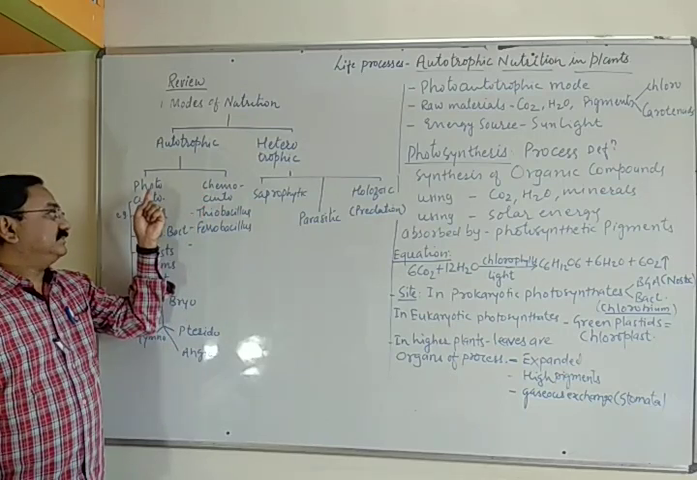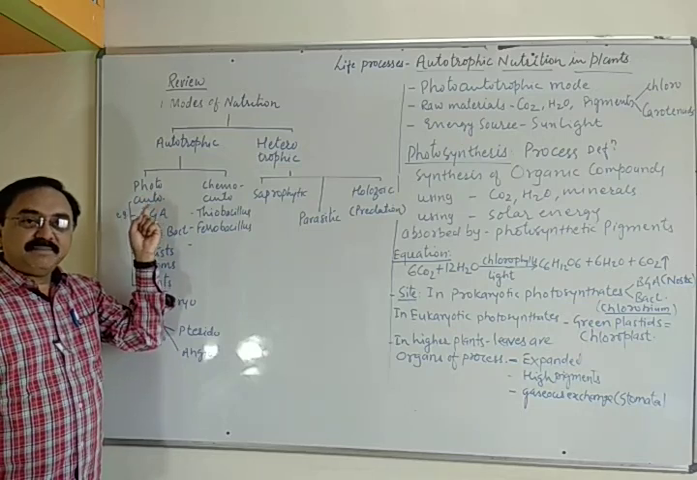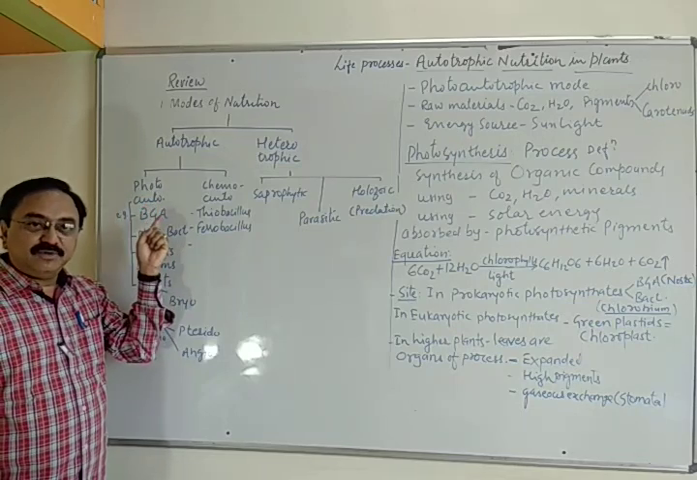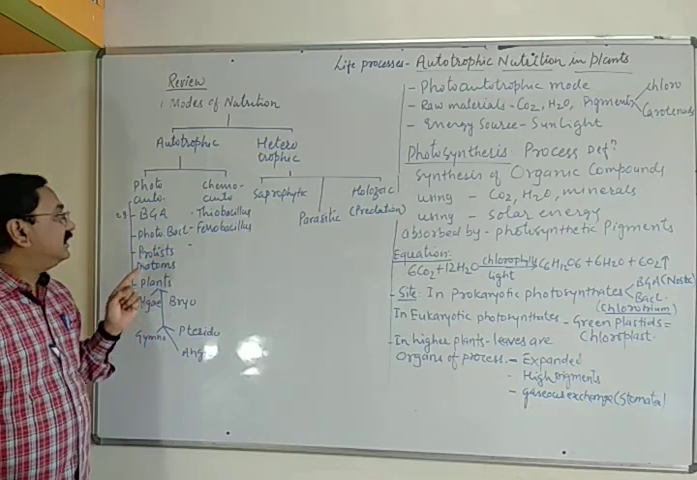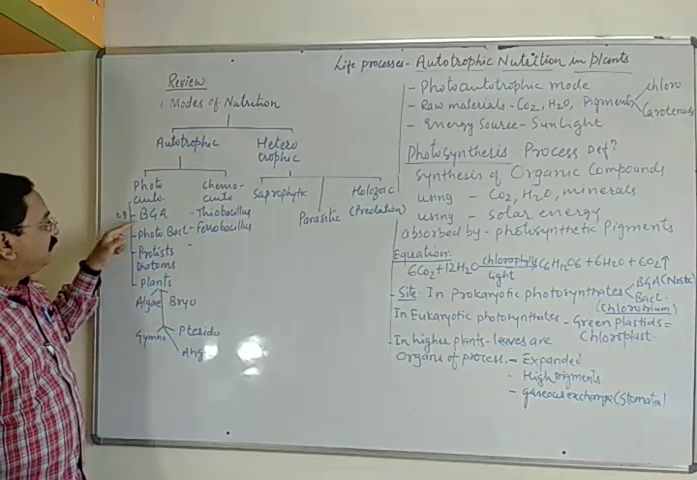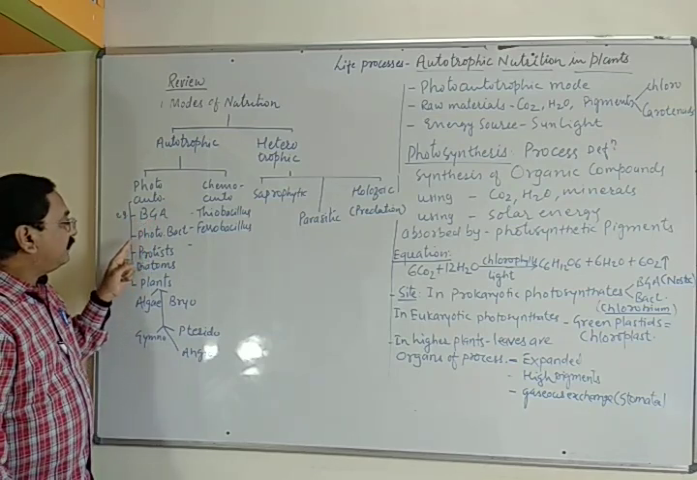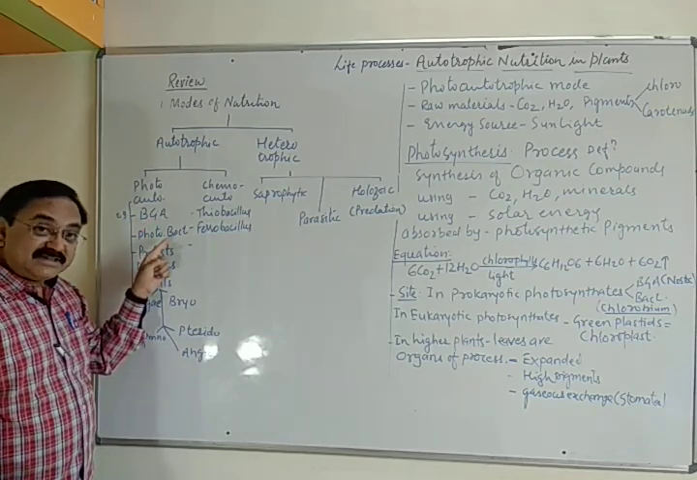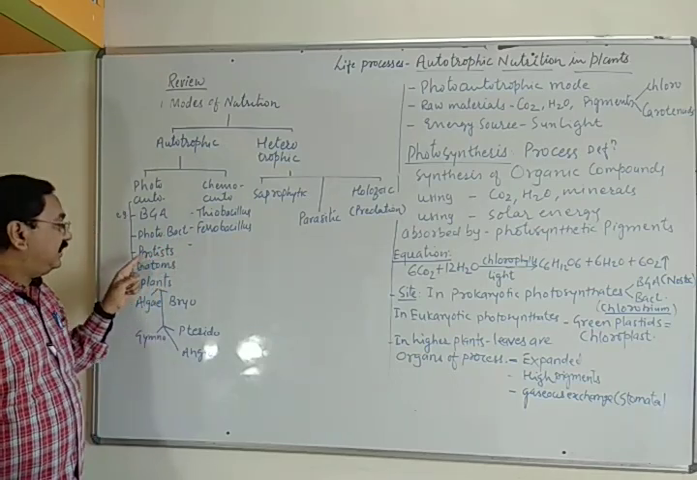Photo means light. These are the group of organisms where they are preparing or synthesizing their organic food using light as an energy. And these photoautotrophs are blue-green algae. They are also called cyanobacteria. Photosynthetic bacteria. Yes, there are certain bacteria, they also perform photosynthesis.